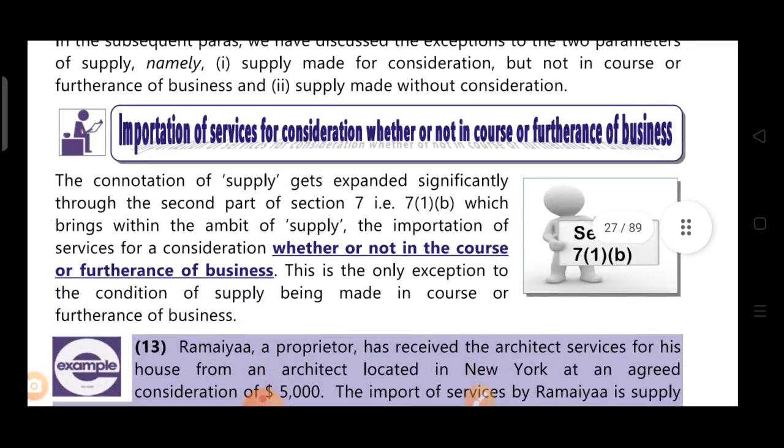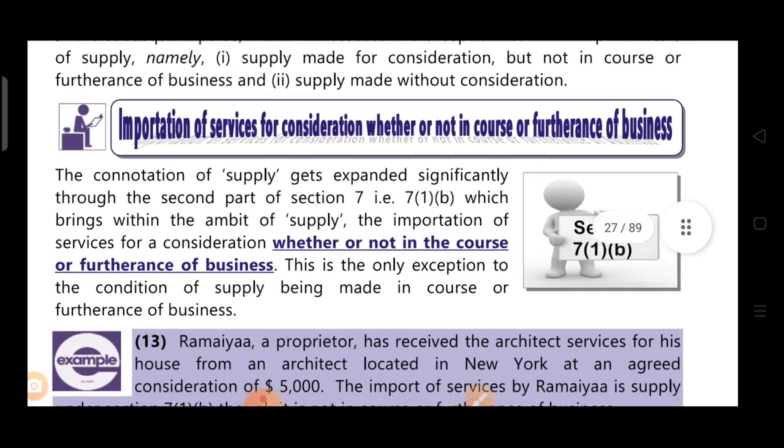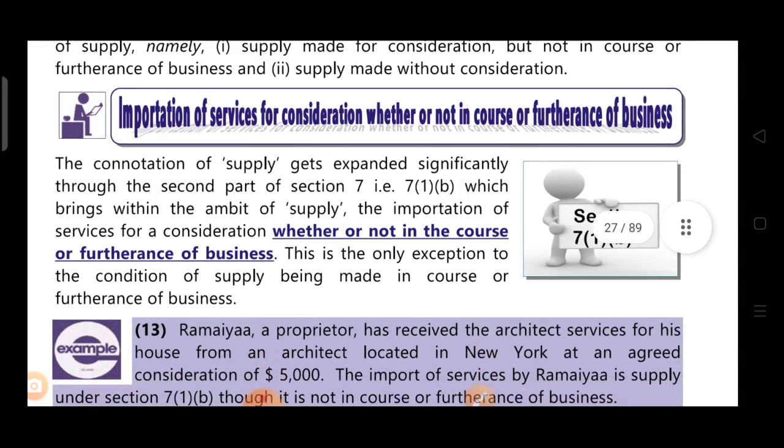The first one is importation of services for a consideration, whether or not in the course or furtherance of business. This we have discussed earlier also. Let's read it again. The connotation of supply gets expanded significantly through the second part of section 7, that is section 7(1)(b), which brings within the ambit of supply importation of services. Remember 7(1)(a) and 7(1)(b), which we did at the time of studying the definition of supply. So this is covered in 7(1)(b).